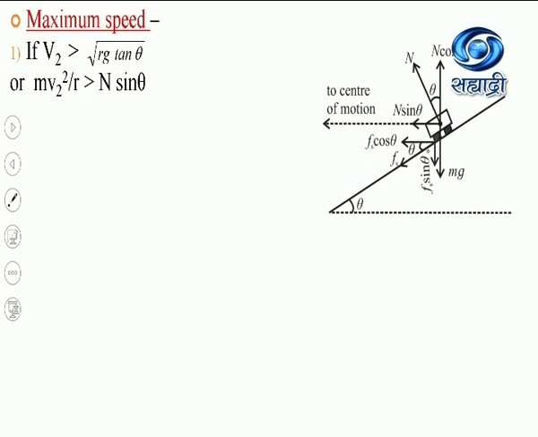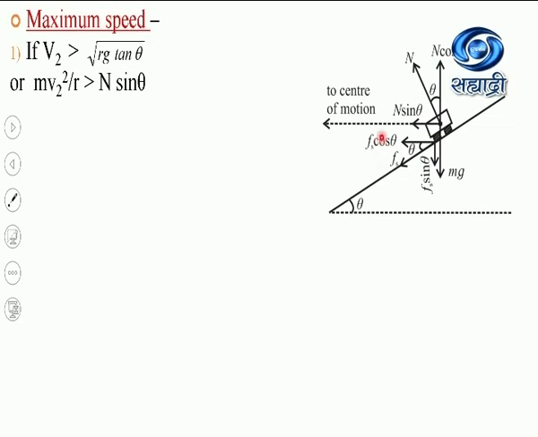Again, as it is acting along the inclination, this force of friction is getting resolved into two components. Vertical component Fs sin theta and horizontal component Fs cos theta.